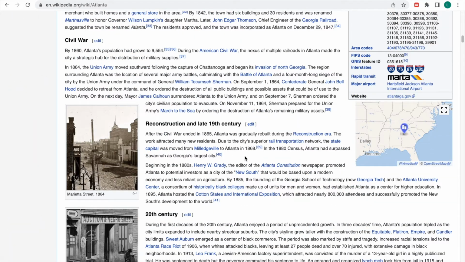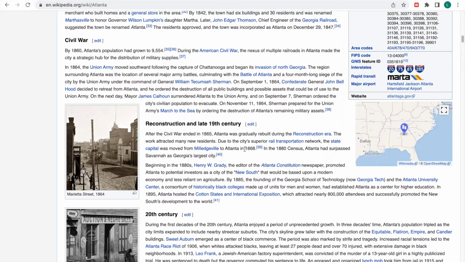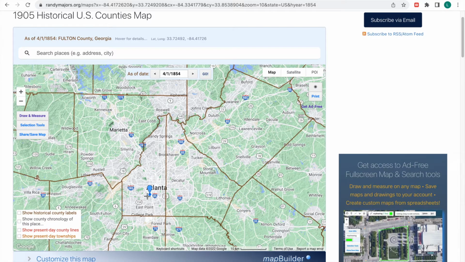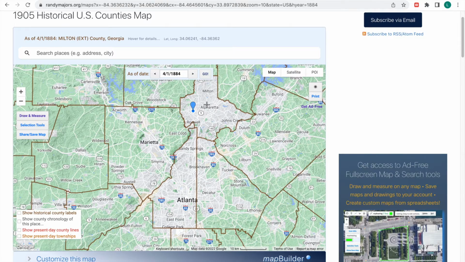Oh, no, it wasn't. The state capital was in Milledgeville, and then was moved to Atlanta in 1868. Interesting. So I was wrong. Either way, the county was split, and then this right here is Campbell County, and you notice EXT. That means extinct. So this county used to exist, but now it doesn't anymore. And then if we go ahead, I don't know how many years, you'll see this Milton County now, and this county is extinct as well.